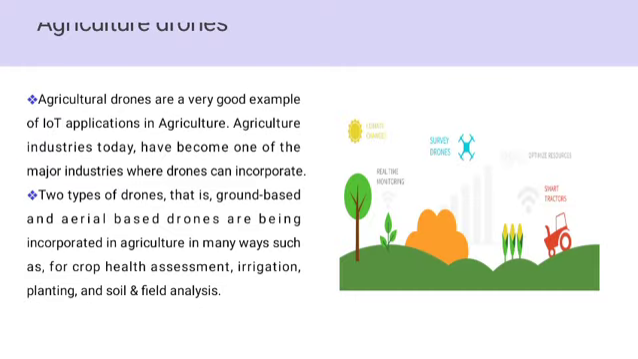Agricultural drones. Agricultural drones are a very good example of an IoT application in agriculture. The agriculture industry today has become one of the major industries where drones can be incorporated. Two types of drones, ground based and aerial based, are being incorporated in agriculture for many uses such as crop health assessment, irrigation, planting, and soil and field analysis. So these are the uses of IoT in the agricultural field.